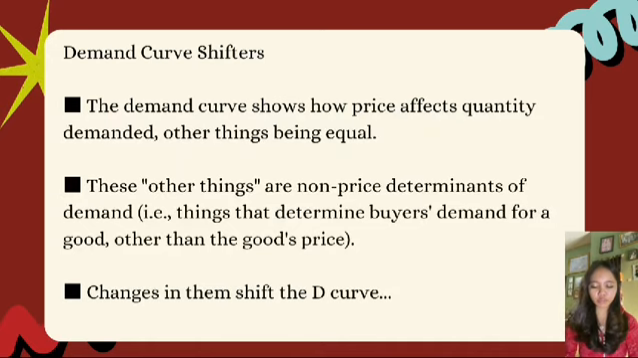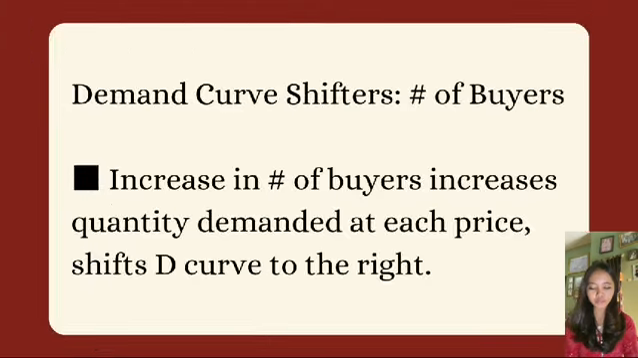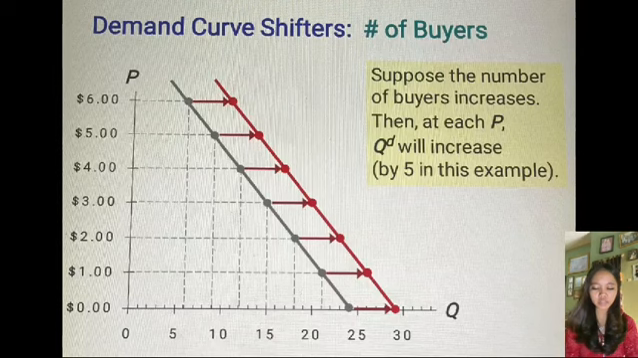Demand curve shifters. The demand curve shows how price affects quantity demanded, other things being equal. These other things are non-price determinants of demand: things that determine buyers' demand for a good other than the good's price. Changes in these shift the demand curve. Demand curve shifter: number of buyers. An increase in the number of buyers increases quantity demanded at each price and shifts the curve to the right. You can see the curve and the table.